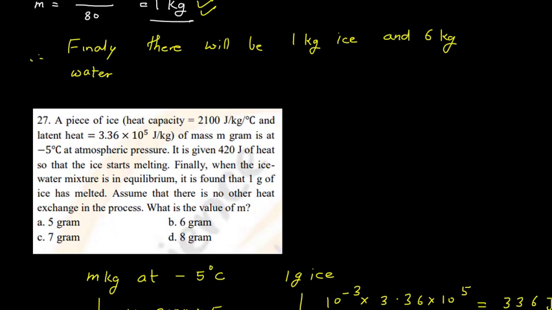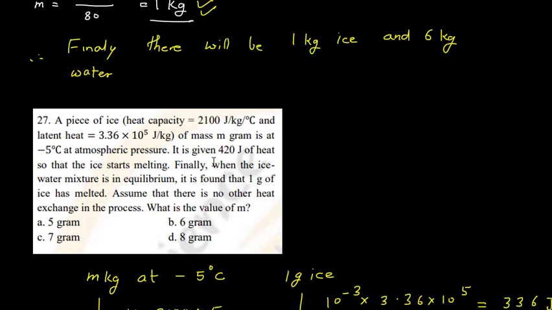Now question number 27. A piece of ice, heat capacity is given as 2100 joule per kg per degree Celsius, and latent heat is given as 3.36 into 10 power 5 joule per kg. A piece of ice of mass m gram is at minus 5 degrees Celsius, at atmospheric pressure. It is given 420 joule of heat so that the ice starts melting. Finally, when the ice-water mixture is in equilibrium, it is found that 1 gram of ice has melted. Assume that there is no other heat exchange in the process. What is the value of m?